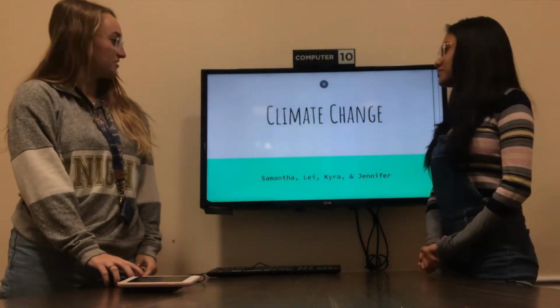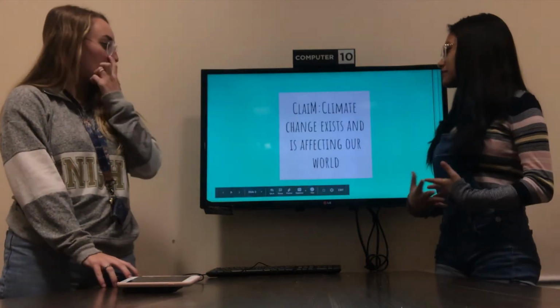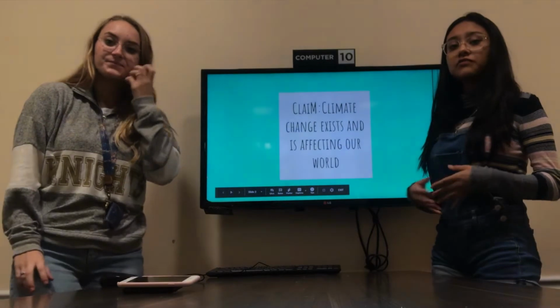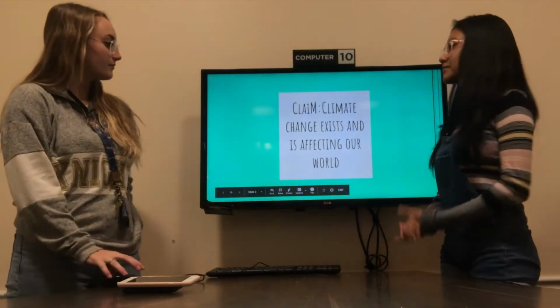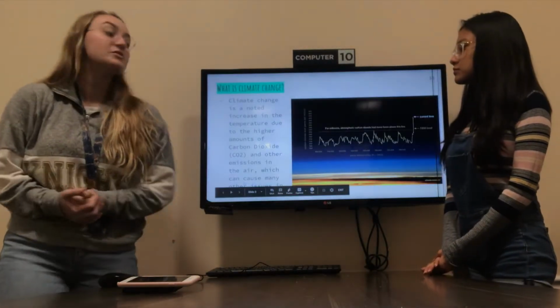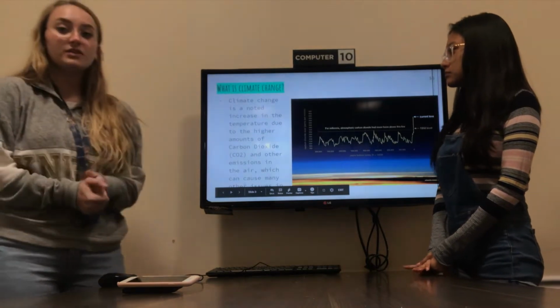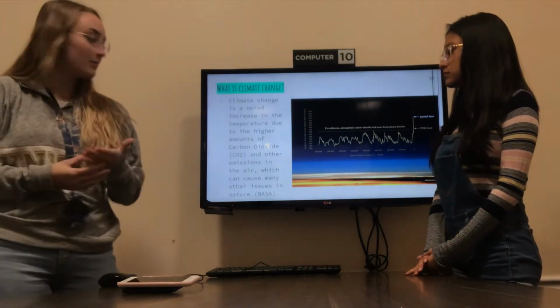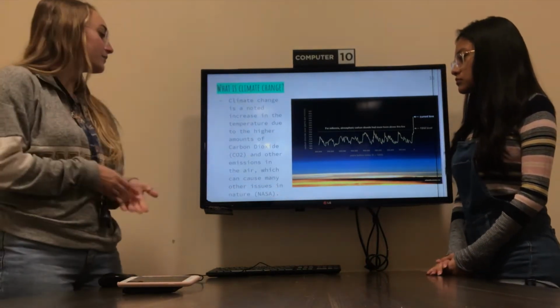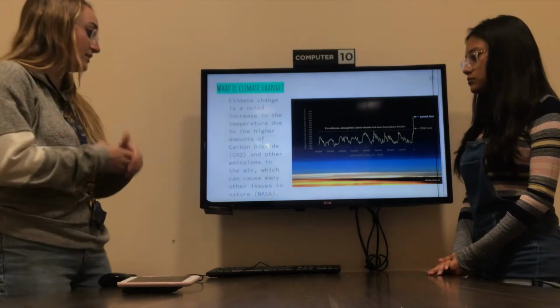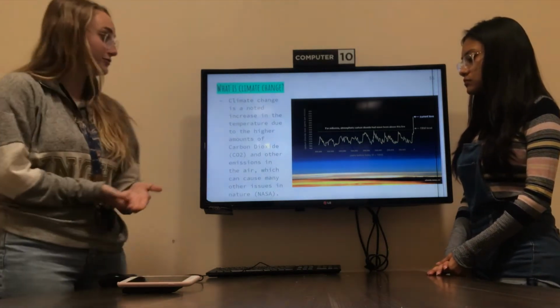Climate change. Our claim is that climate change exists and it is affecting our world to this day. So what is climate change? Climate change is a noted increase in the temperature due to the higher amounts of carbon dioxide and other emissions in the air, which can cause many other issues in the future.